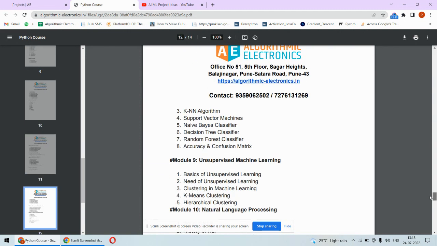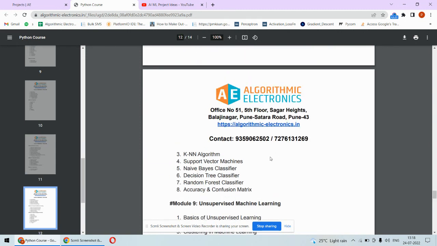Next is classification. Here we are going to understand many different types of classification algorithms. As far as classification is concerned, for example, detecting brain tumors, lung cancer detection, and kidney stone detection, such kinds of problems can be solved using classification algorithms.